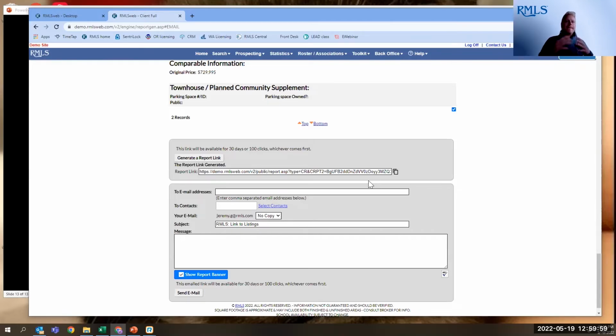And you can send multiple properties. Now, in this link, I was sending those 2 properties. I've done it as a practice where you could send, I think it was like 70 that were going out in that link. And that link will remain active for 30 days. It does expire because it does generate data for us.